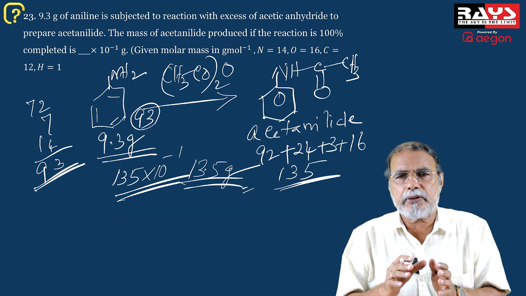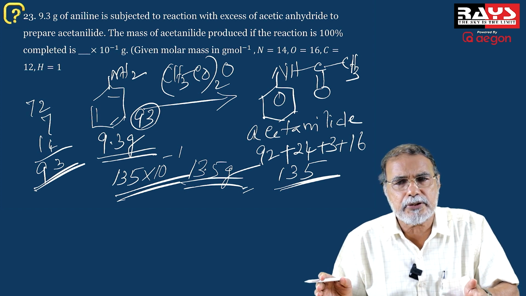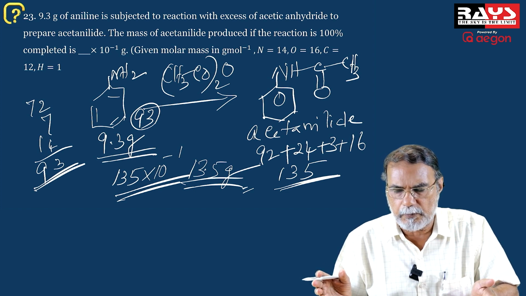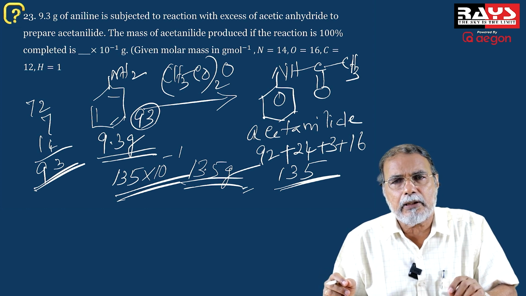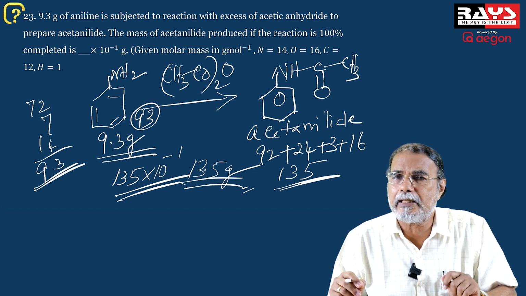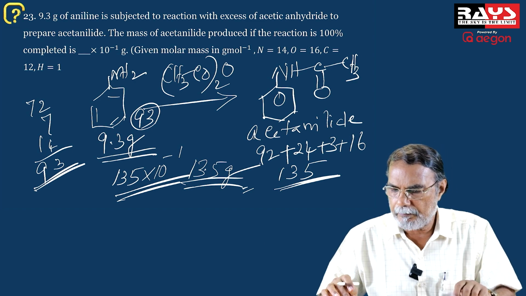So 93 grams give 135 grams. So 9.3 grams give 13.5 grams. And the 13.5 is expressed as 135 into 10 raised to minus 1. The problem is pretty simple, but you have to be a little bit careful while calculating the molecular mass. Don't forget to add all the atomic masses. Don't miss an atom while you calculate the molecular mass.